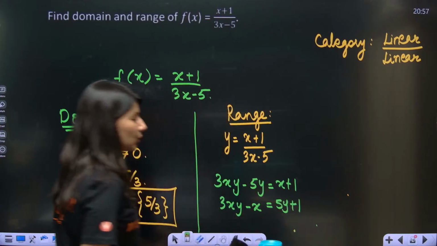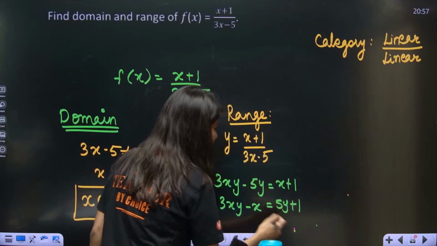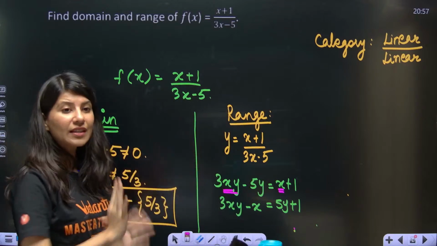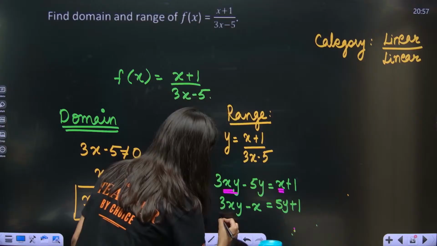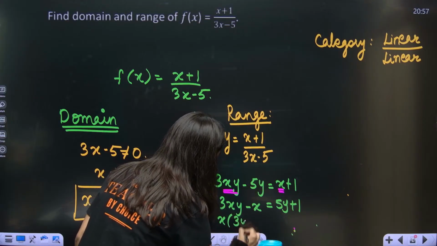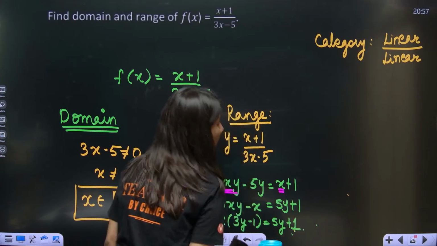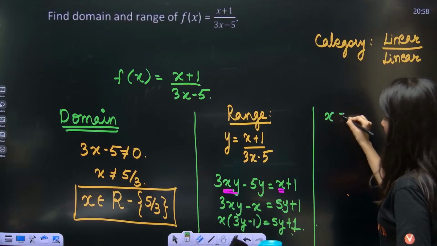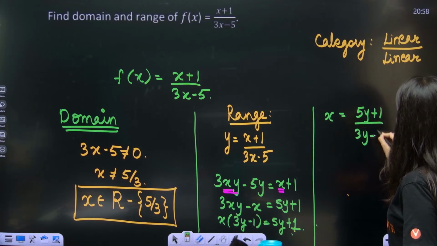So what I am doing is I am keeping all the terms related to x on one side. So this and this I am keeping on the left hand side. Rest everything will be on the right hand side. Okay. Now take x common. So the moment you take x common, x times 3y minus 1 is equal to 5y plus 1. And the value of x from here is 5y plus 1 upon 3y minus 1.